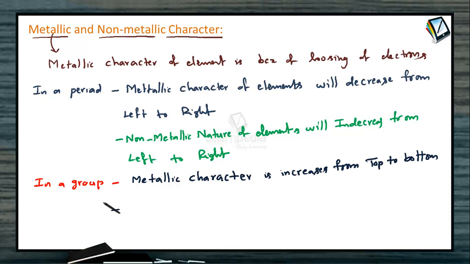What about the non-metallic character? This non-metallic character means acceptance of electrons or formation of covalent bond. This non-metallic character decreases in a group from top to bottom, because with the increase of atomic size, the nuclear power of attraction decreases, so the electron acceptance capacity of the element will decrease. So the non-metallic character decreases from top to bottom in a group.